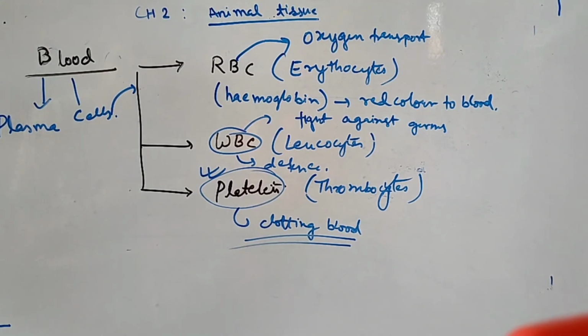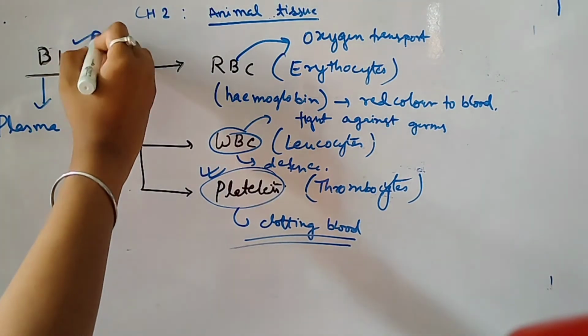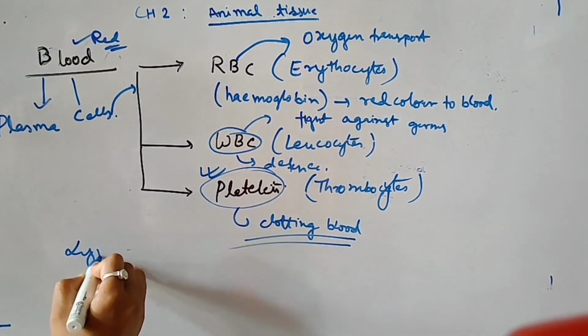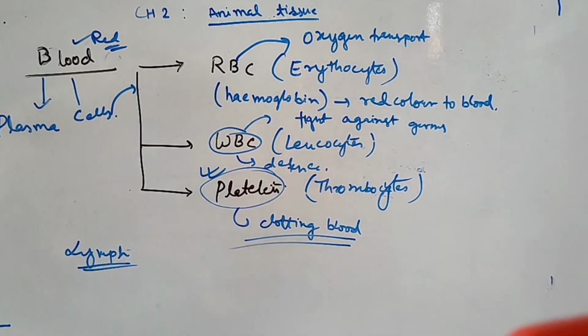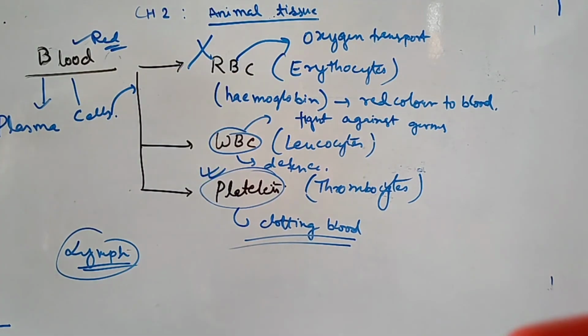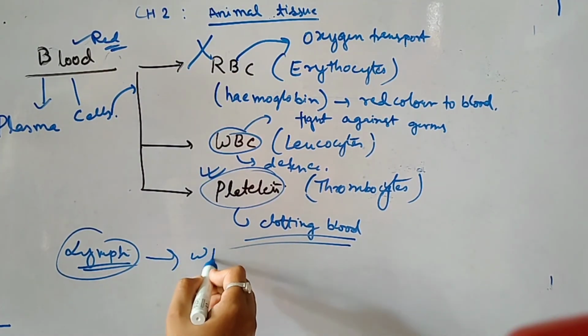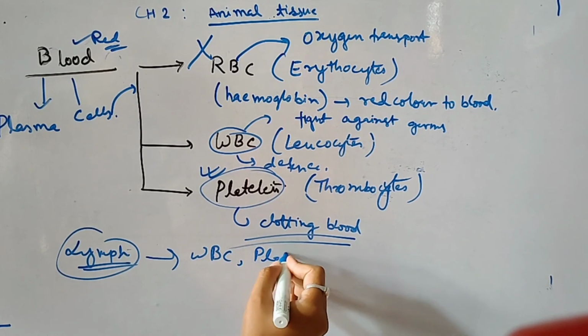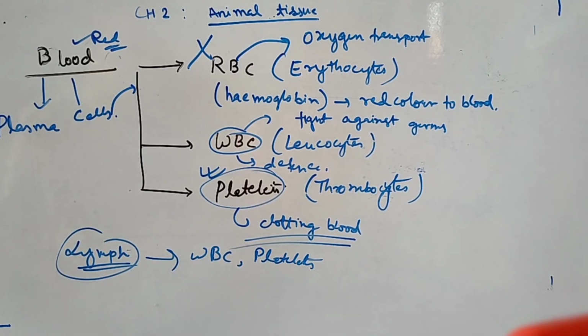And the last one is lymph. Lymph is a straw-colored fluid present in the special tubes called lymph vessels. Blood is red in color. Lymph is basically straw-colored, you can say milkish or transparent in color. Lymph does not contain RBC. They only contain WBC and platelets. Lymph is not red in color because RBC is not present, and RBC gives red color to the blood.